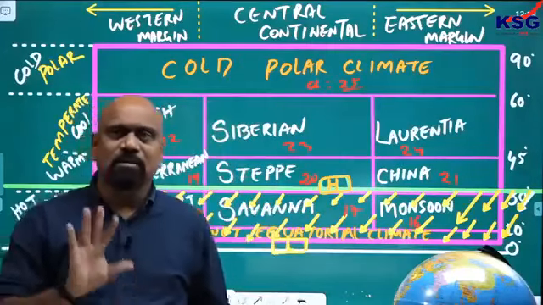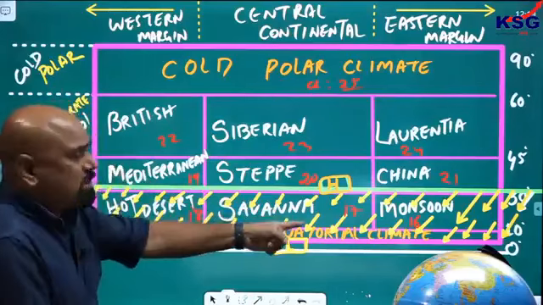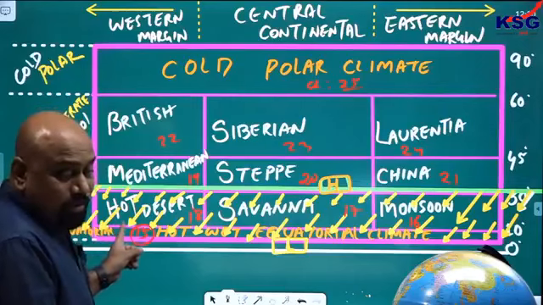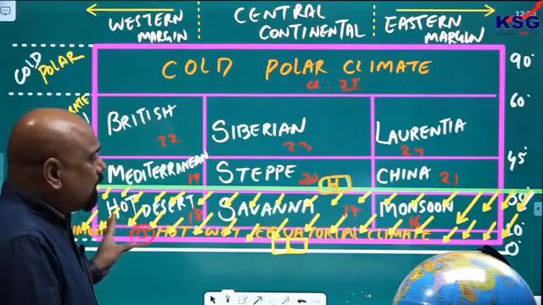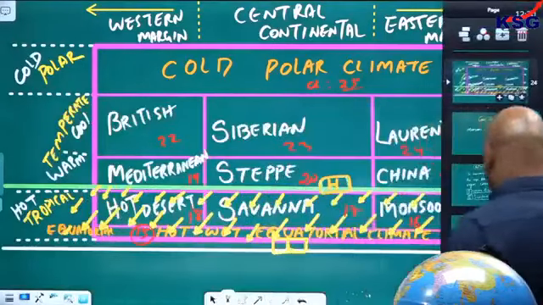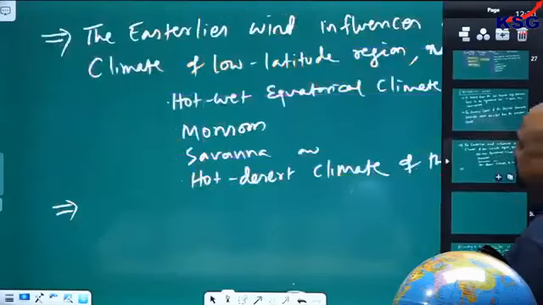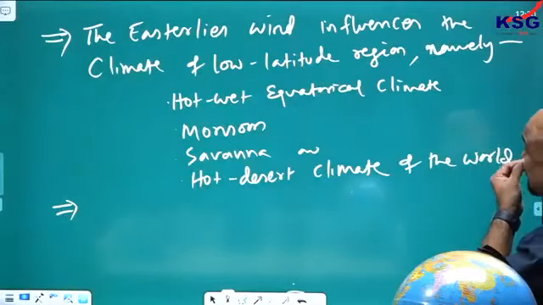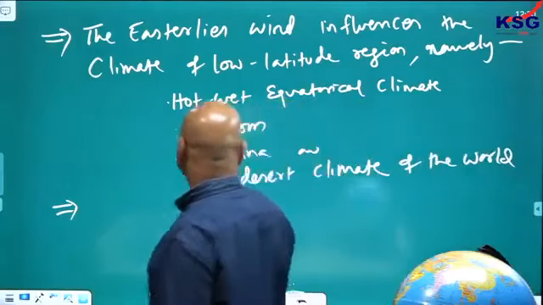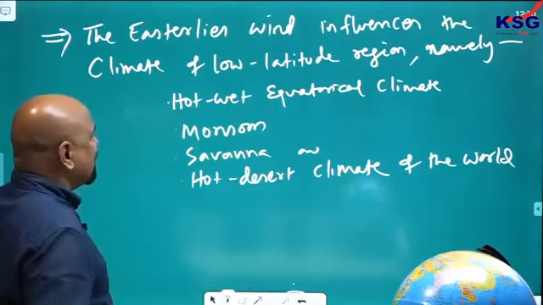I haven't discussed the hot desert, how it develops, how the monsoon occurs, how the savanna is there. We will discuss this gradually. Wait for that moment. You will not have any question on this, I know, when I discuss it. I am not discussing the climatic regions now. I am discussing only the wind system. So I have just given these points. The easterly wind influences the climate of low latitude regions, namely hot, wet equatorial climate, monsoon climate, savanna climate, hot desert climatic type.